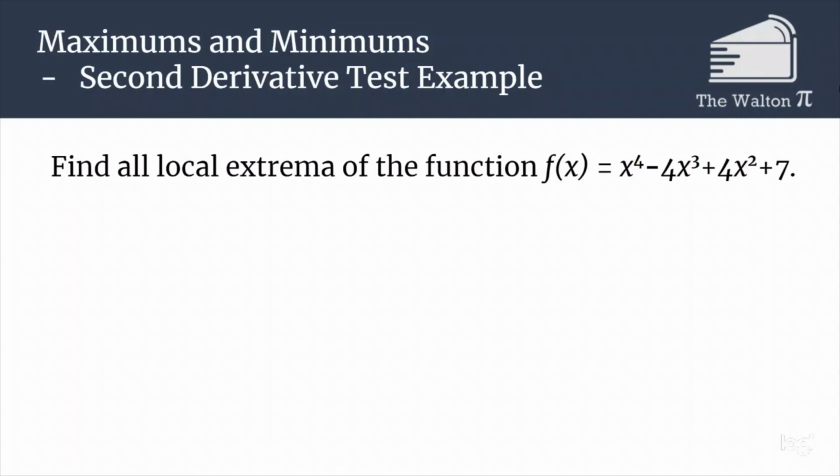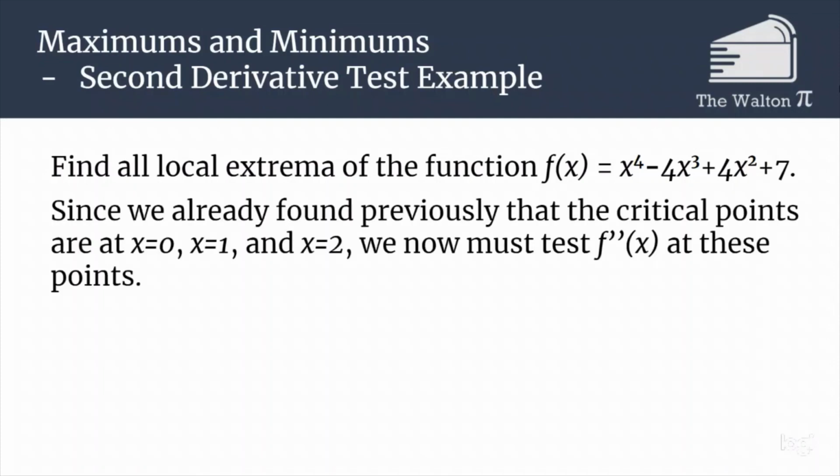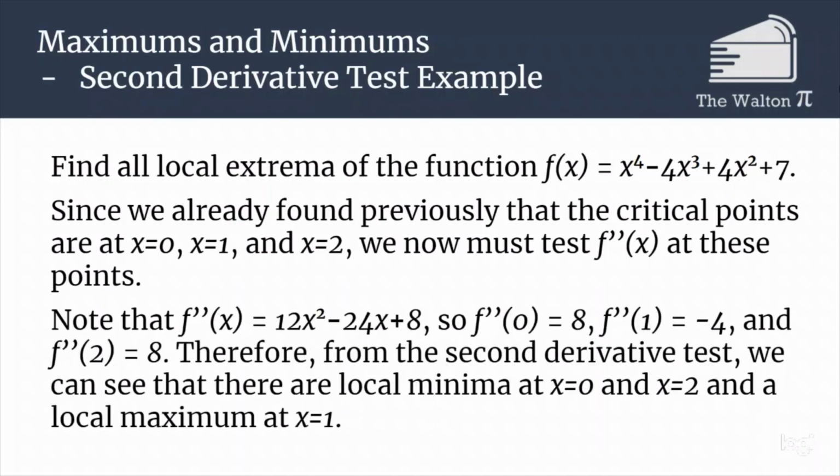If we go back to our example, and we're trying to find all local extrema of the function, we first need to find the critical points, but since we already did that, we know it's 0, 1, and 2. We can then test f double prime of x at these different points. So f double prime of x is 12x squared minus 24x plus 8. So f double prime of 0 is 8, which is positive, so it's a local minimum. f double prime of 1 is -4, so that's going to be a local maximum. And then f double prime of 2 is 8, which is going to be a local minimum.